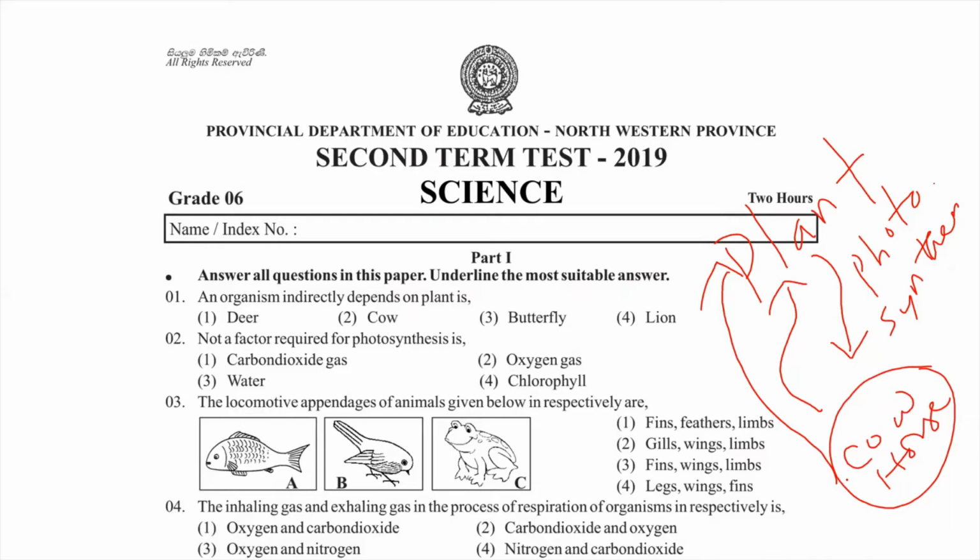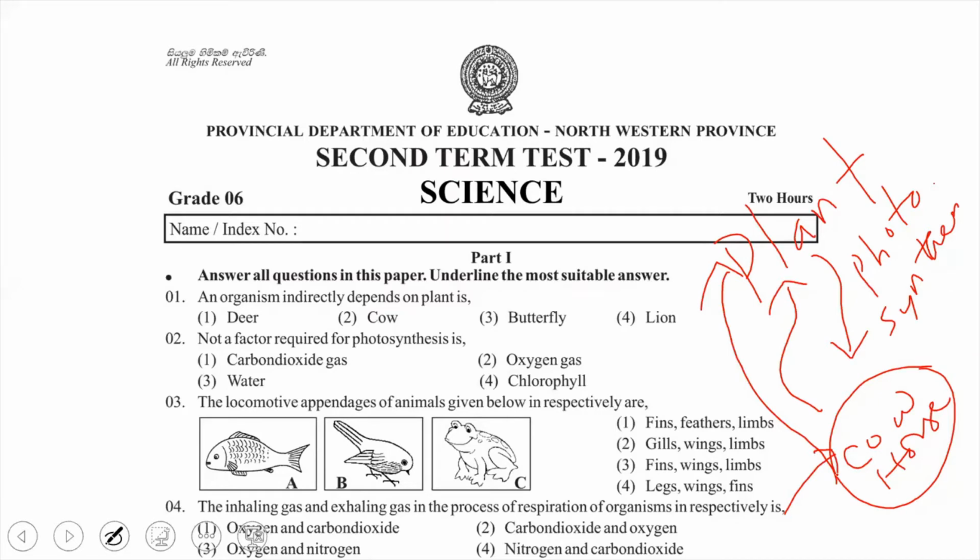Likewise, some animals depend indirectly on plants, which means they eat the herbivorous animals.